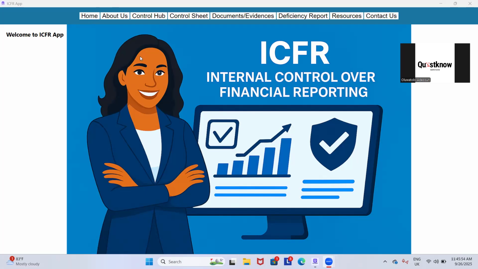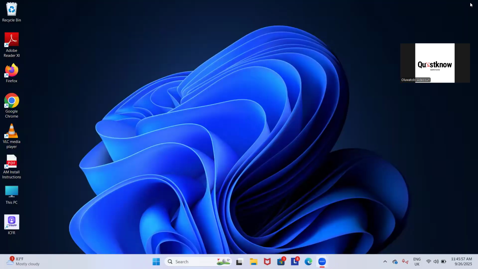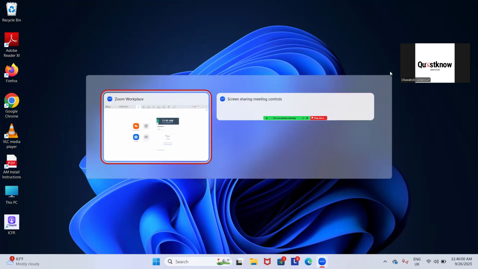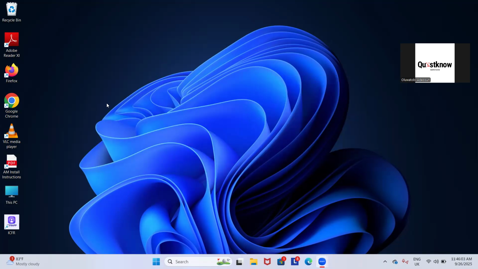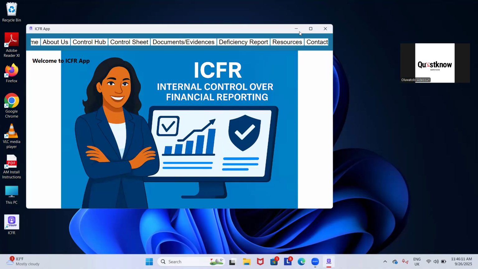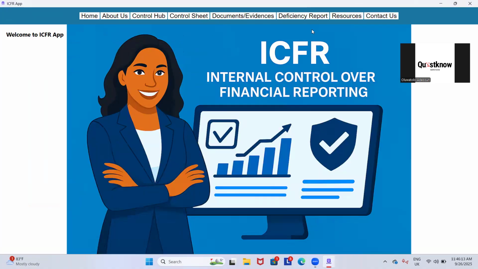From the interface, this is the default interface. Let's go back to the desktop. This is the interface here. This is the desktop. You can see it from the desktop. With a click of a button, you have it opened. This is the interface here. So after your download, you have it on your system this way. This is the home page, which is the default page.